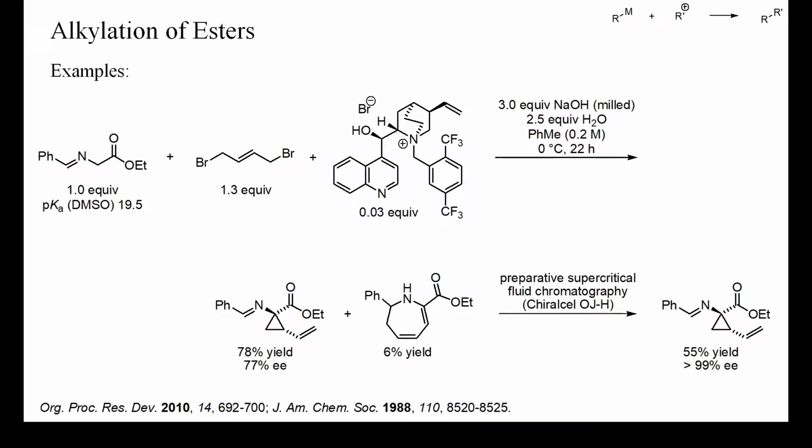The particle size of sodium hydroxide was critical for the success of this reaction. Despite the absence of covalent bonds between the reacting partners and the catalyst, an enantiomeric excess of 77% was attained. A final chromatographic purification gave the target product in 55% yield and 99% enantiomeric excess.